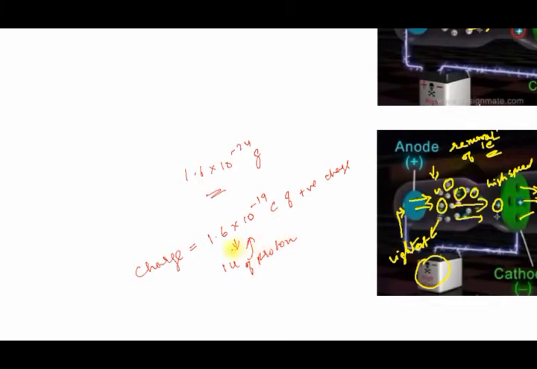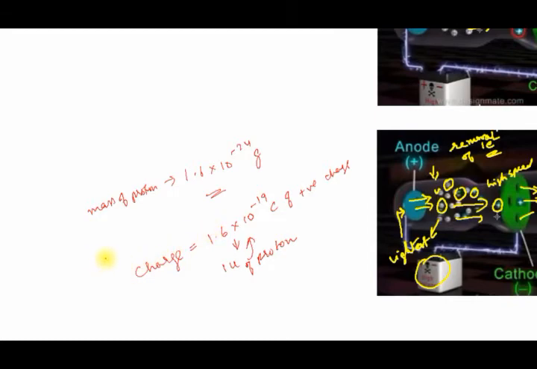The formation of cathode rays and anode rays on passing electricity through gases at very low pressure in a discharge tube tells us that the atom is not indivisible. It is made up of smaller particles too.